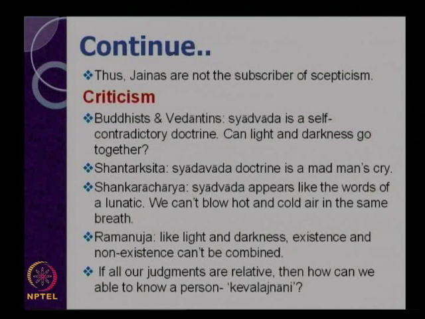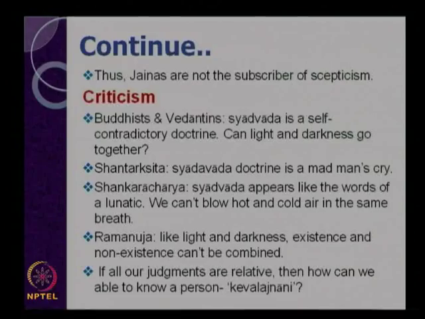Now let us discuss some of the criticisms other schools put forward against Syadvada. Buddhists and Vedantins said that Syadvada is a self-contradictory doctrine, because they question whether there can be a case where light and darkness go together. Syadvada says Syad asti cha and nasti cha, that means a thing can be judged as real as well as unreal at the same time.